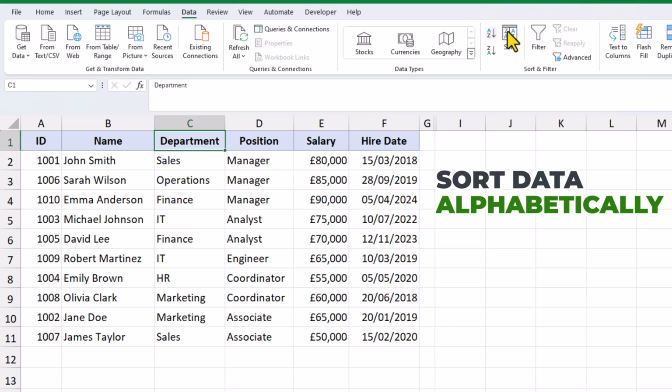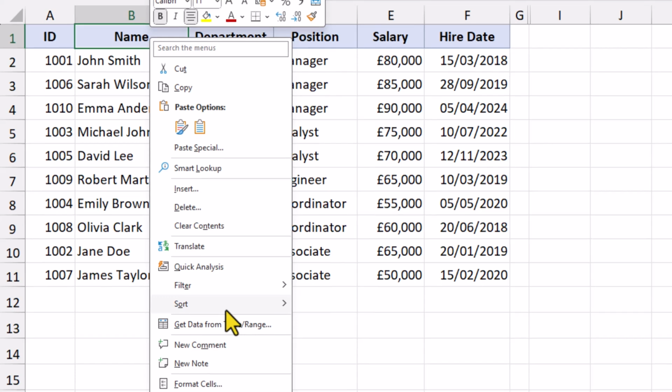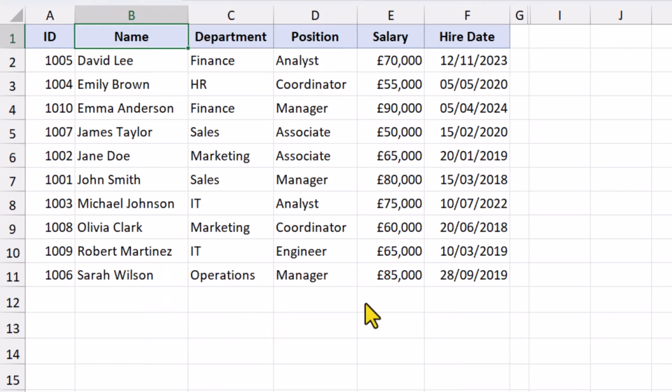In Microsoft Excel, how do we sort our data alphabetically? Suppose we want the table to be sorted A to Z by the employee names. We can right-click on the column heading and choose A to Z sort. And if we want to return the table back to its default layout, we can do another A to Z sort on the ID column.